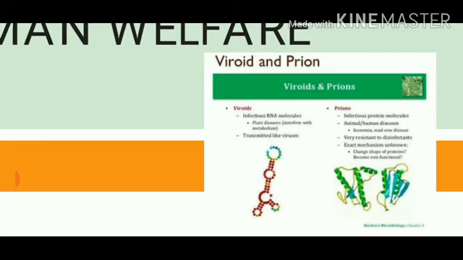Then prions, they are protein molecules, but they are infectious. Here we are not saying that viroids and prions are useful. They are always infectious. Number second, they can cause either animal or human diseases, meaning they are not causing any disease in plants. It can be insomnia. Insomnia means lack of sleep. It is not in general that you are lacking sleep and it can be prions entered in your body. No. Insomnia may lead to depression also. Second is mad cow disease. It may enter the body of a cow and lower its metabolism.